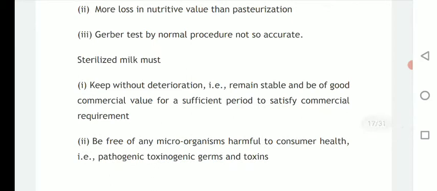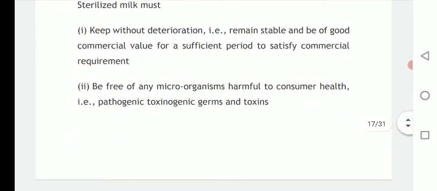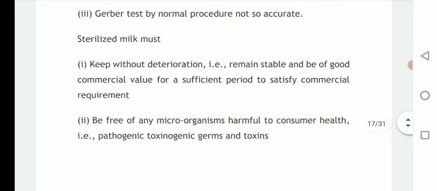Then for sterilized milk, there are some criteria for what it should look like. Sterilized milk must be kept without deterioration, so it remains stable and good for commercial value for a sufficient period to satisfy commercial requirements. It should be free from any microorganisms harmful to consumer health, especially pathogenic, toxigenic germs and toxins.